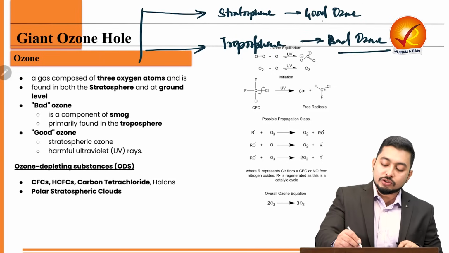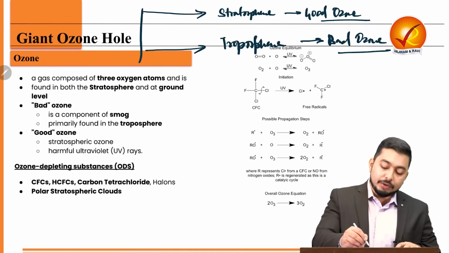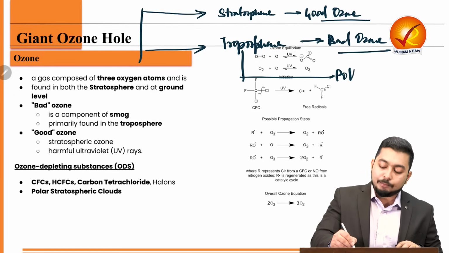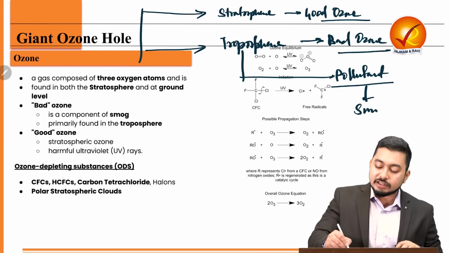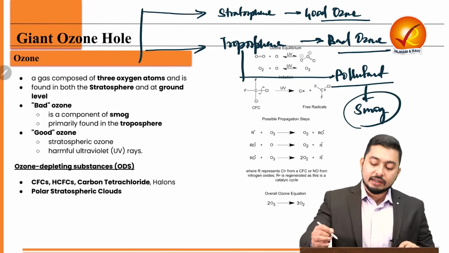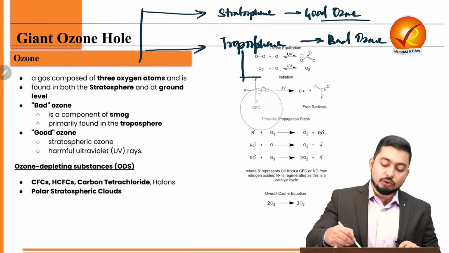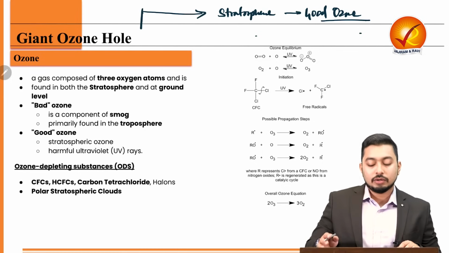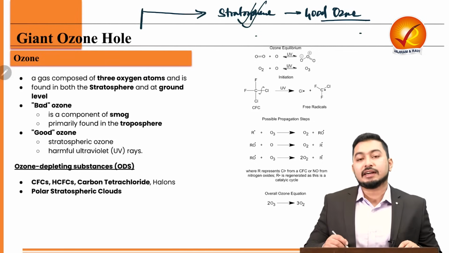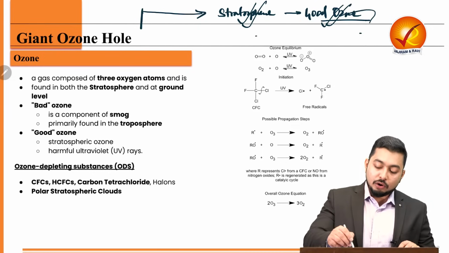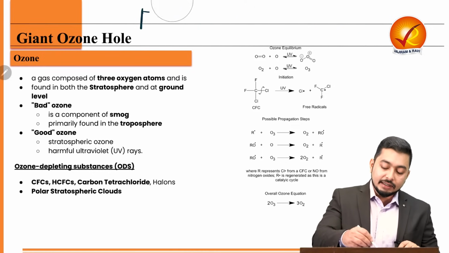And what is ozone? Ozone is O3. Why bad ozone? Because here, if it is at the bottommost layer of atmosphere, it is considered as a pollutant, which is responsible for something called as the photochemical smog, which affects our day-to-day life, and it is a pollutant. So air pollution in troposphere is caused by ozone. On the other hand, when present at the stratospheric level, it is life-saving and therefore good ozone. Why? Because it defends us from the ultraviolet rays.